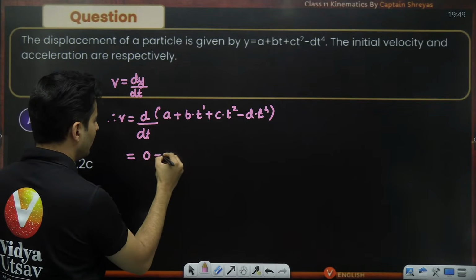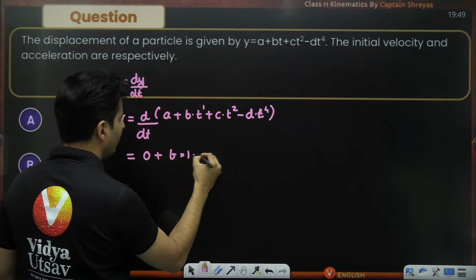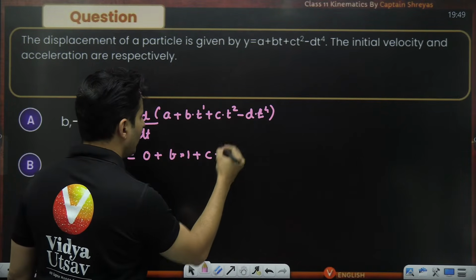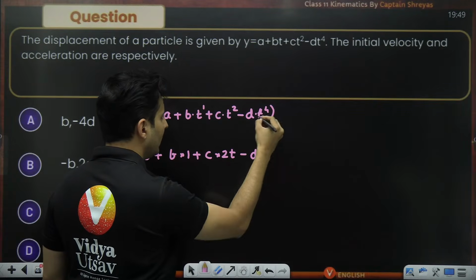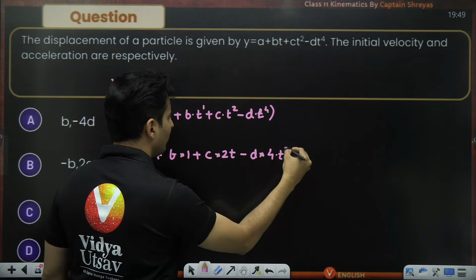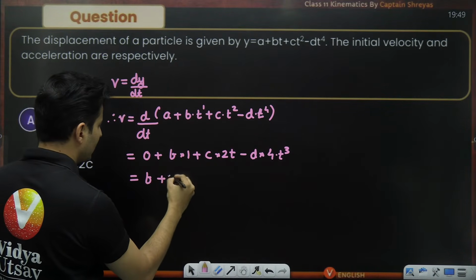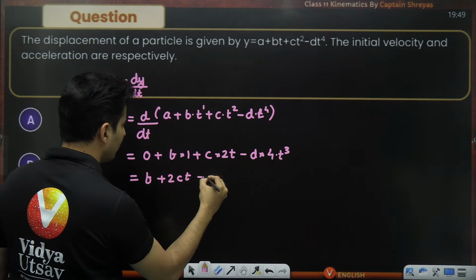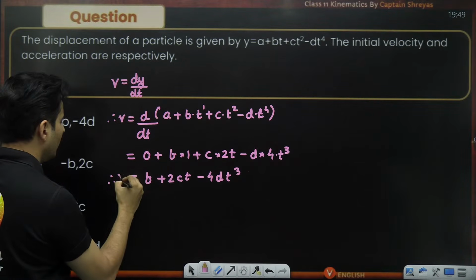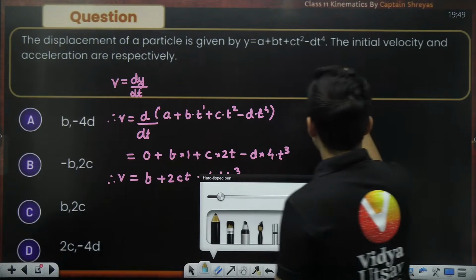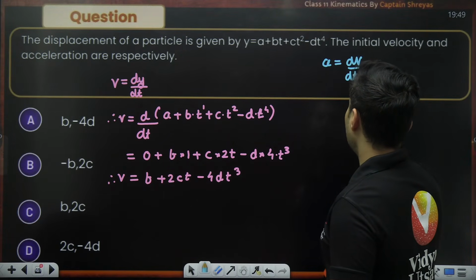A is a constant, so its derivative is 0. B goes outside, and the derivative of t is just 1. The derivative of t square is 2t, and minus d multiplied by the derivative of t raised to 4, which is 4t cube. Hence it becomes b plus 2ct minus 4dt cube. That is your velocity. Now let's figure out the acceleration part, which is the derivative of the velocity.